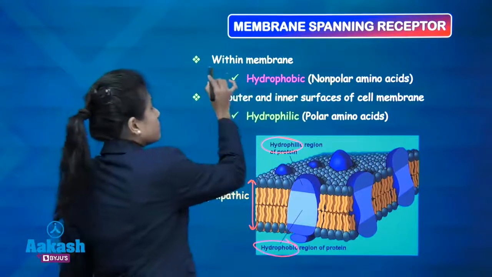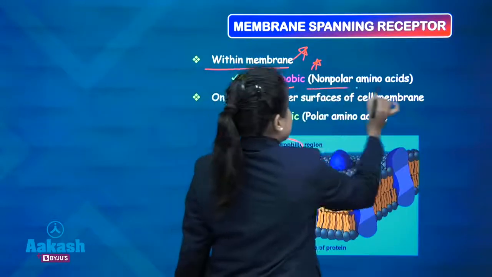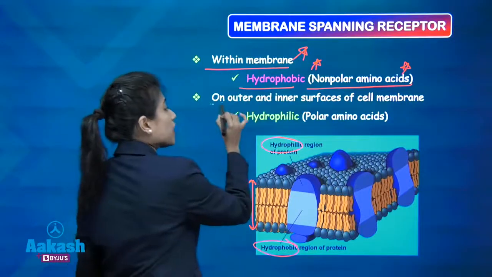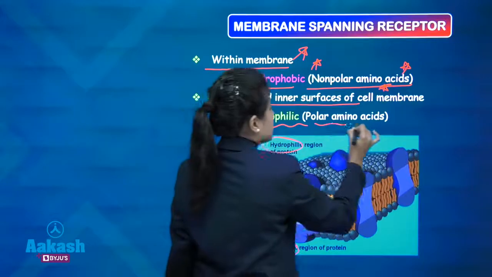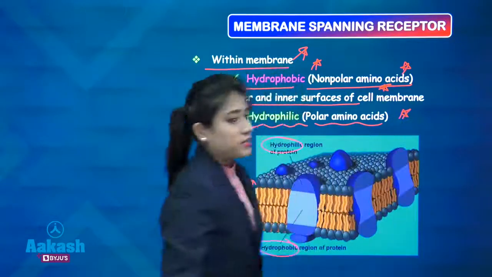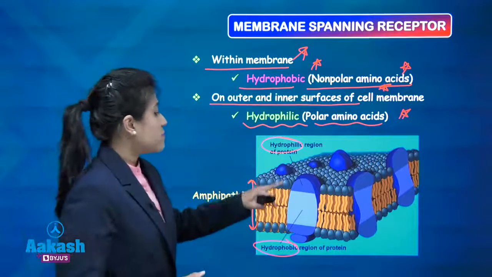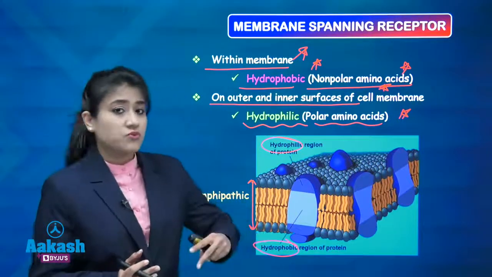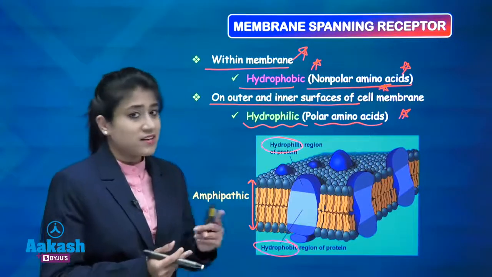So remember, within the membrane they are hydrophobic and they are having non-polar amino acid. What about on outer and inner surface of cell membrane? They are having hydrophilic part due to polar amino acids. But if anyone asks you that this membranous receptor as a whole is hydrophilic or hydrophobic, then you will say they are both hydrophilic and hydrophobic.